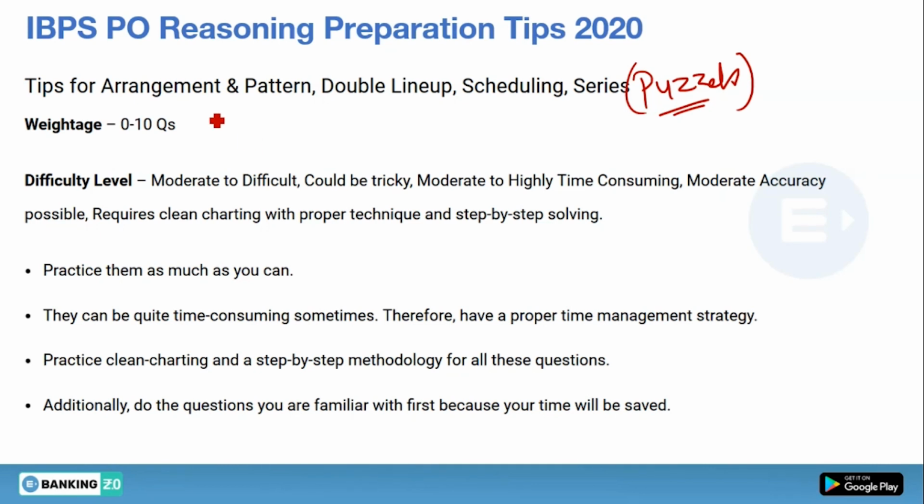Okay, and we can expect a weightage of 10 questions in your pre-examinations. Okay, in the main examination it can reach 15 as well. Okay, and the difficulty level is moderate to difficult. Yes, you can expect difficult puzzles in your mains examination. It could be tricky, moderate to highly time consuming. Moderate accuracy is possible and it requires clean charting with proper technique and step by step solving. Yes, it could be tricky in your pre as well as mains examination. It can be highly time consuming in mains.